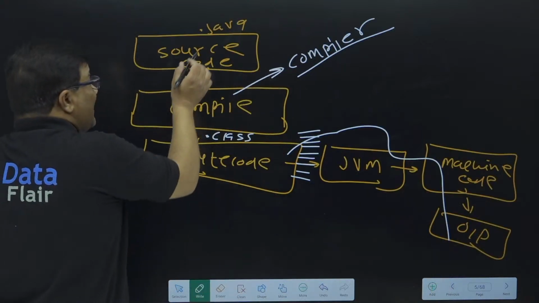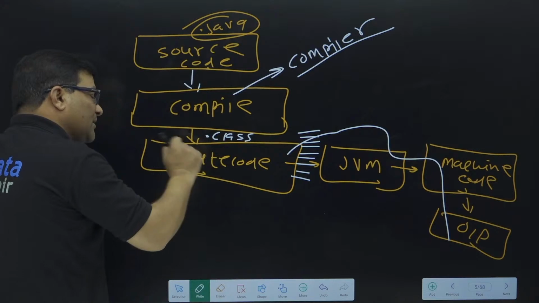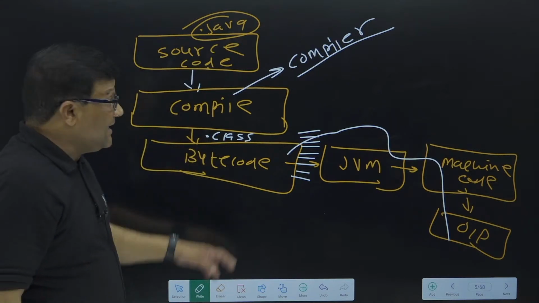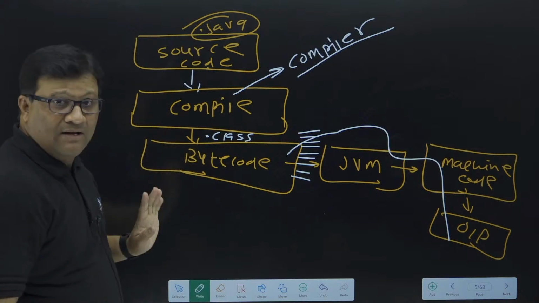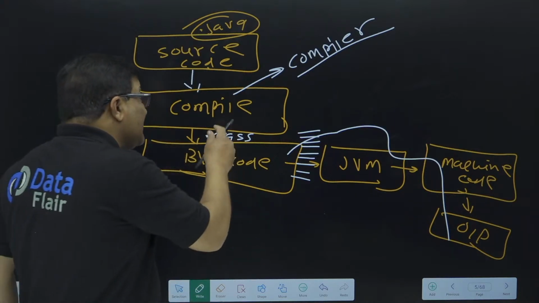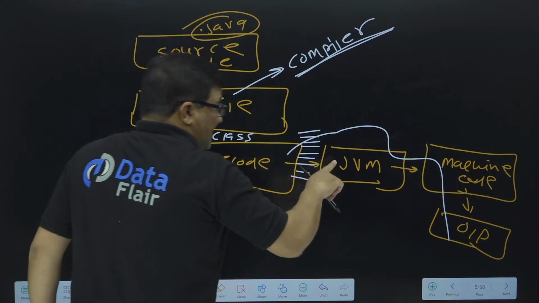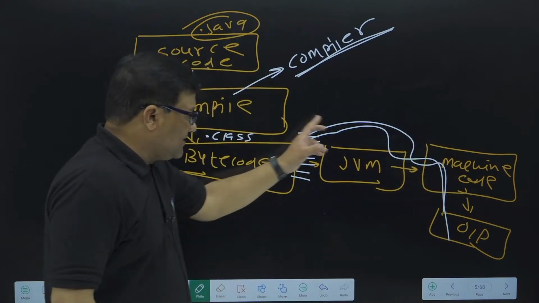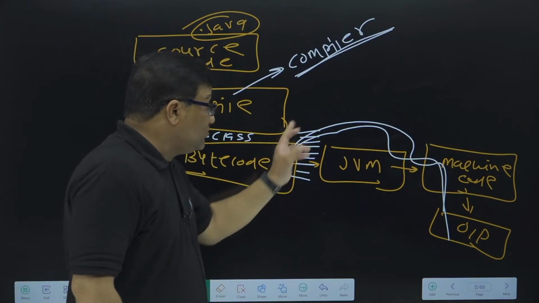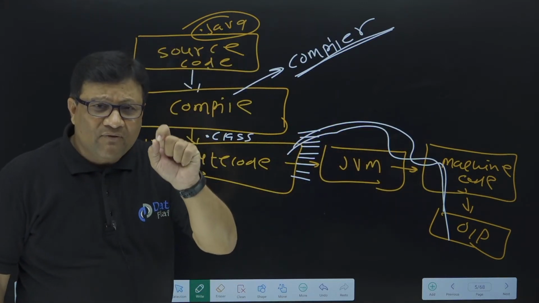Here, when you provide this source code to a compiler, this complete source code is converted into bytecode, and it is a page wise translation. If there is a single line error, this code is not converted, right? So here the major role is played by a compiler. But as I told you, the JVM translates your code line by line, and no file is created once the JVM translates this code.